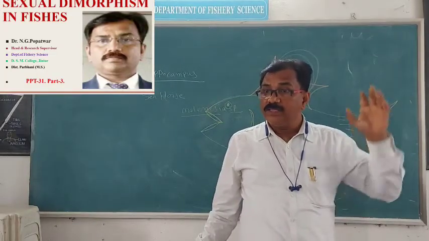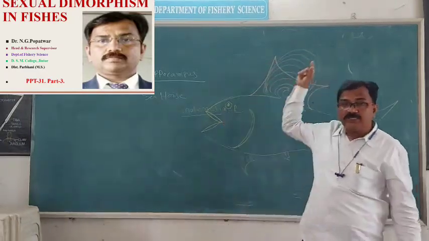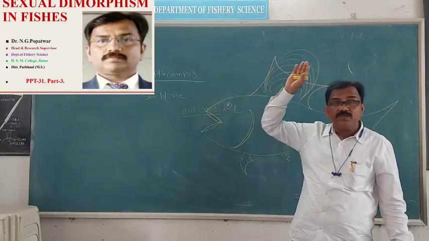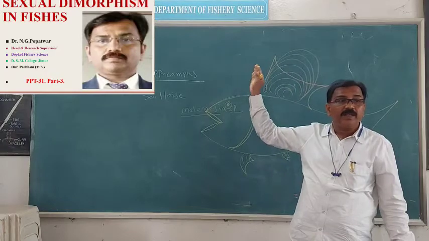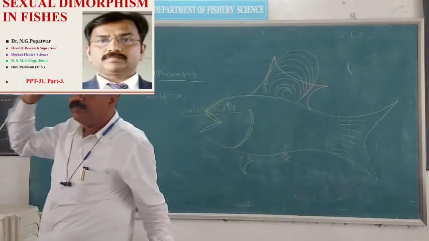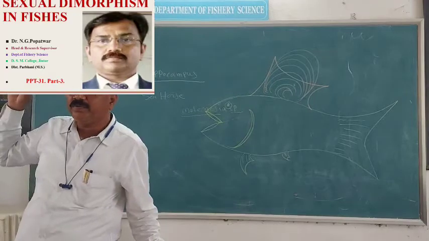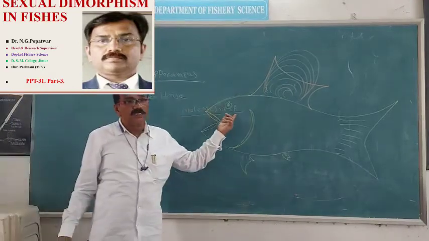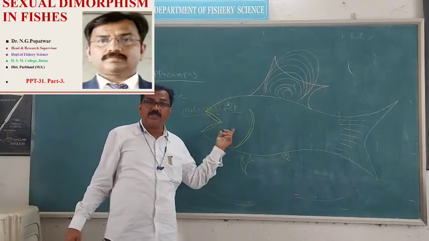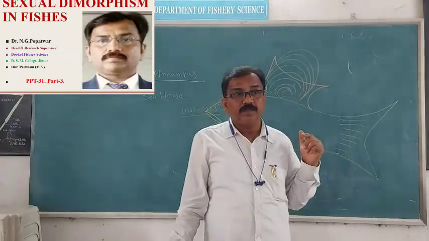Remember, these different fishes, that may be Melanesia, that may be Xenodexia, that may be swordtail fish. In these fishes, different fins are to be modified, and such modification is to be absent in female fishes. That may be female Xenodexia, that may be female swordtail fish, or that may be female Melanesia species. Such a structure is to be absent, and depending on this structure, we can recognize, we can identify whether the fish is a male fish or a female fish.